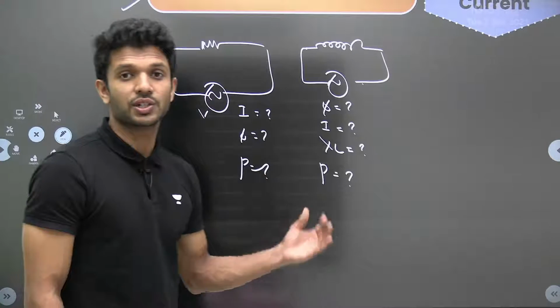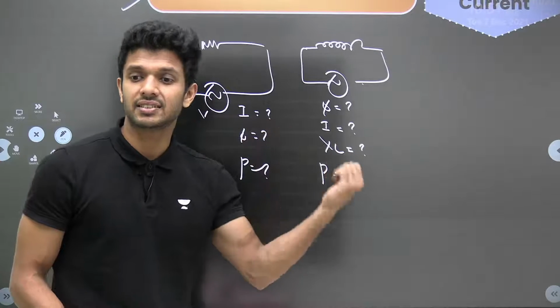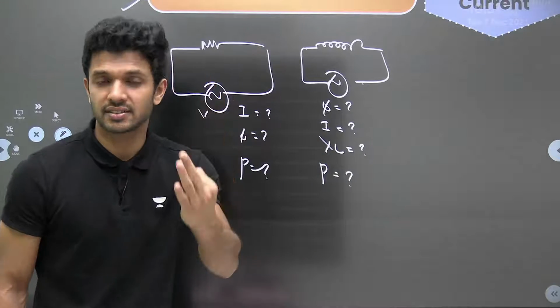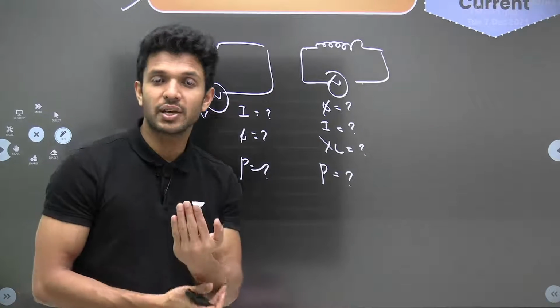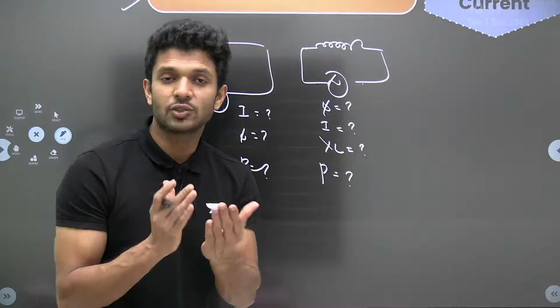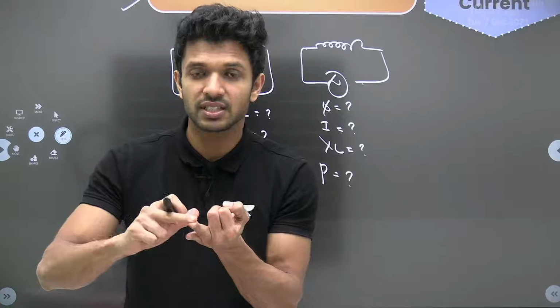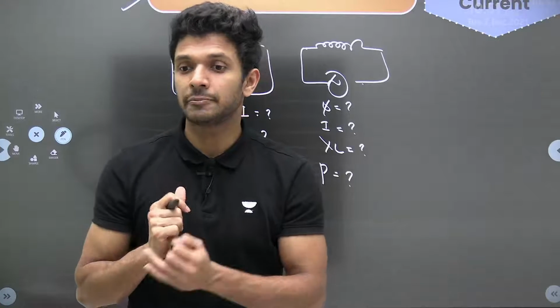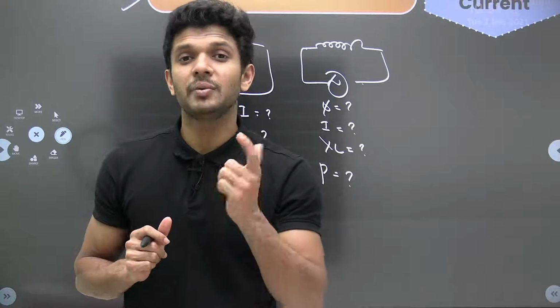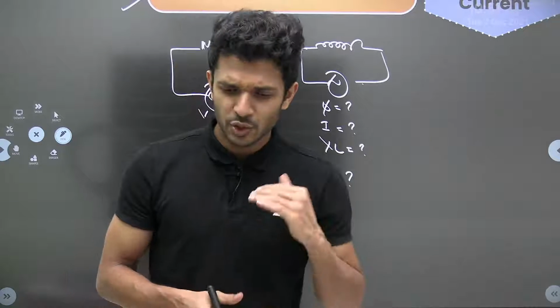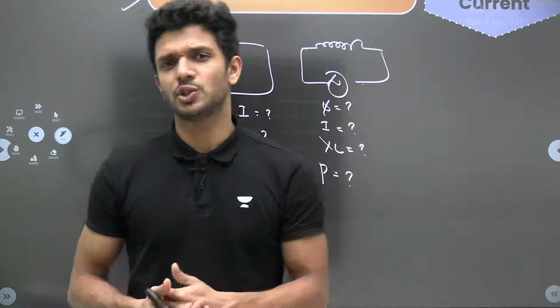This goes up to the LCR circuit, which is the combination of inductor, capacitor and resistor in series. There you'll be asked to find the net value of voltage across all three, and the equivalent value of resistance, which we call impedance. Then we'll be asked to find the phase difference in that case. So these are the different kinds of questions you should expect.